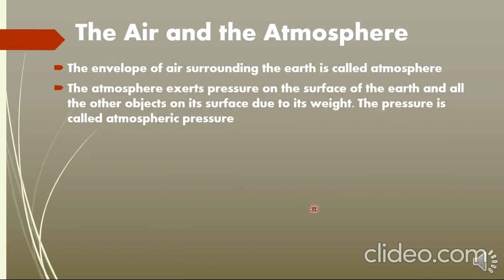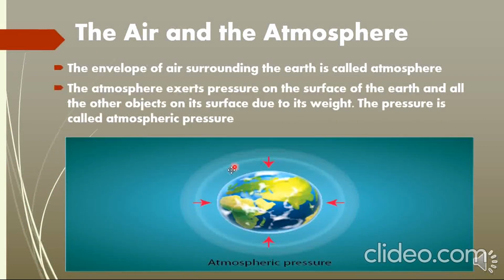The air and the atmosphere. The envelope of air surrounding the earth is called atmosphere. The atmosphere exerts pressure on the surface of the earth and all the other objects on its surface due to its weight. The pressure is called atmospheric pressure.